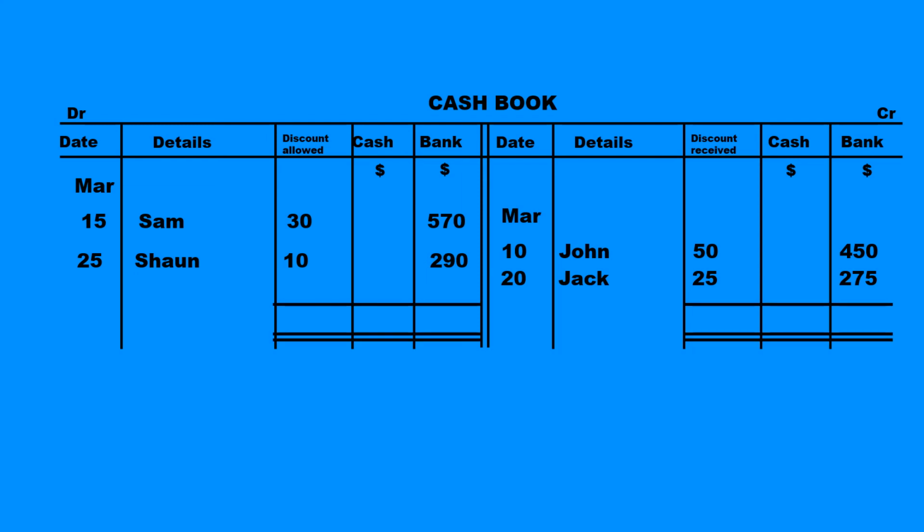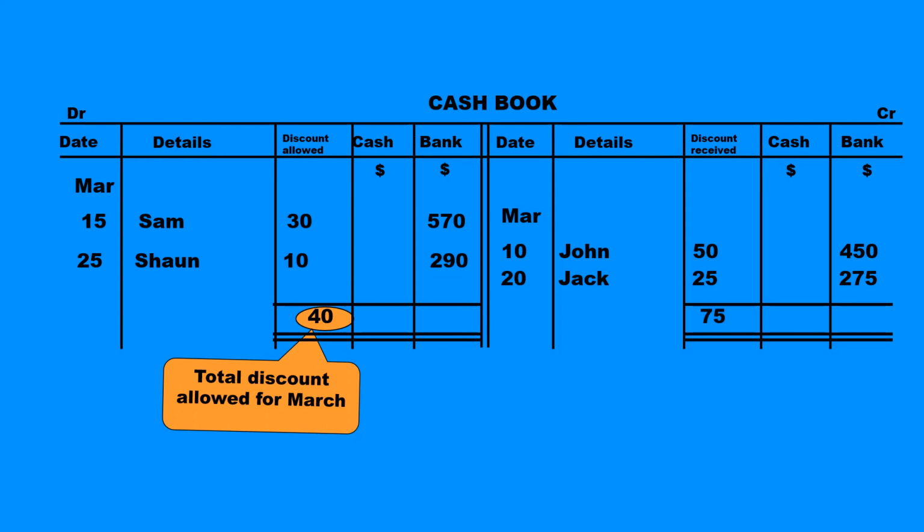Now let us see how we look at the totals. The total of cash column and bank column, we already know how to balance when we were doing the 2-column cash book. The total of the debit side in the discount column, that is the total of the discount allowed column, is 40. This is termed as the total discount allowed for March. The total in the discount column on the credit side of the cash book, that is the total in the discount received column, is 75, representing total discount received for March.